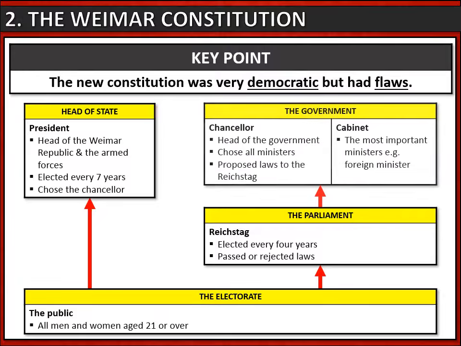The Weimar government was drawn from the Reichstag and had two main parts to it. First of all, the Chancellor, who was head of the government. His job was to choose all ministers, and they became members of the cabinet. He also proposed laws to the Reichstag. Now, to become Chancellor, you had to be a member of the Reichstag, but you also had to be chosen by the President. And the President had to choose a Chancellor who had the support of half the Reichstag.